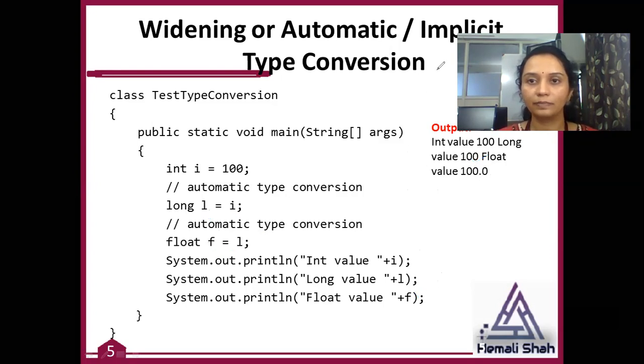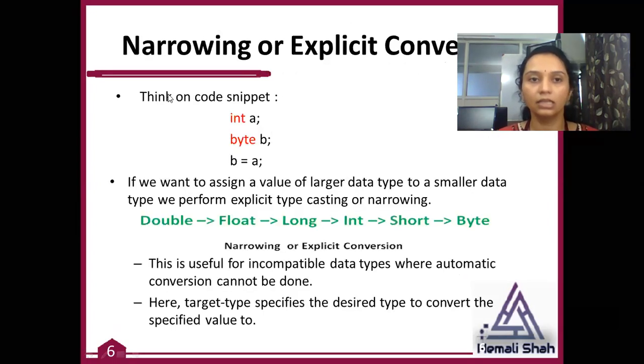Now next is narrowing conversion. Try this code: integer A, byte B, and you are assigning integer to byte. What happens here? Integer to byte. Int is a larger data type and byte is a smaller data type. That means you are going to convert larger to smaller. That means it is not automatic type conversion. You need some syntax to convert these things.